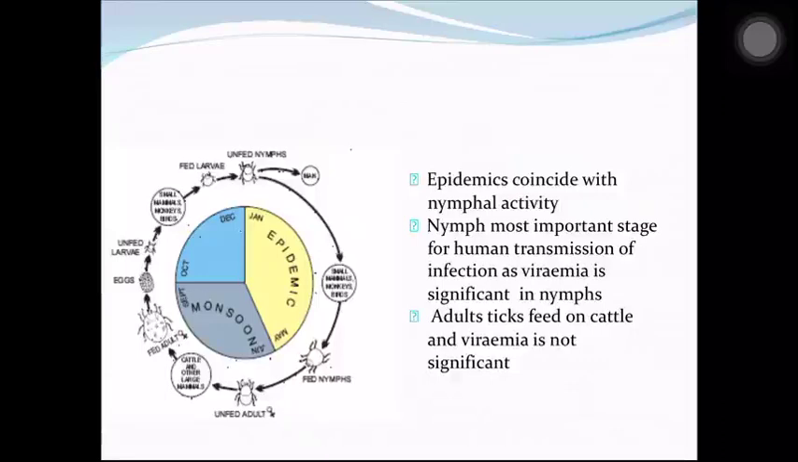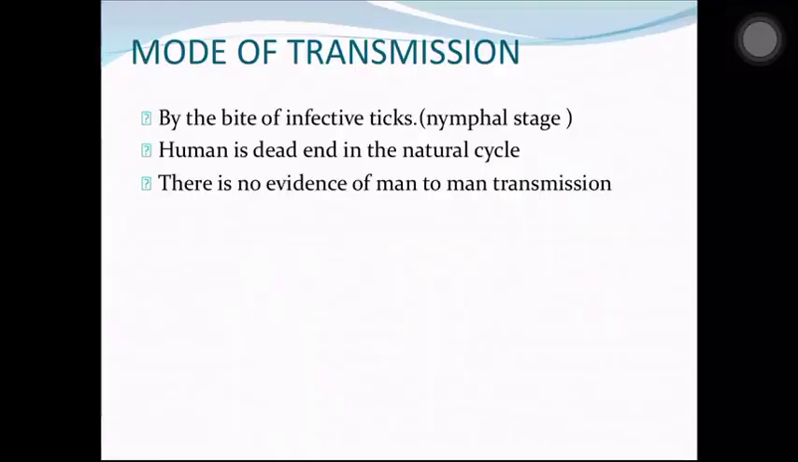The adult ticks feed on cattle and viremia is not significant. So generally when the ticks become adults, they feed on cattle, and the viremia is not very significant. Only the nymphal stages, which feed on humans and which would have fed on monkeys, transmit the infection.